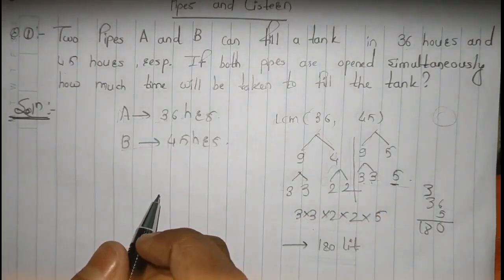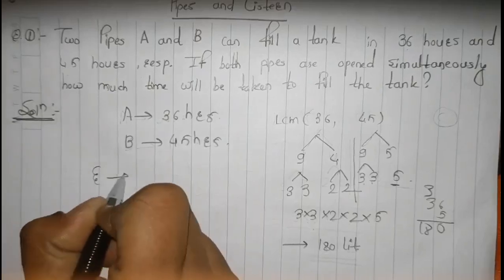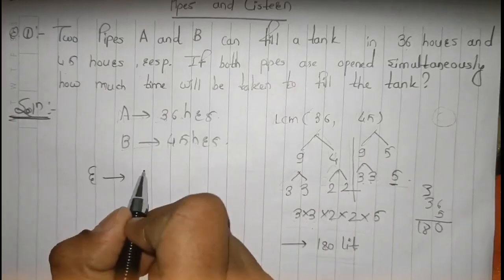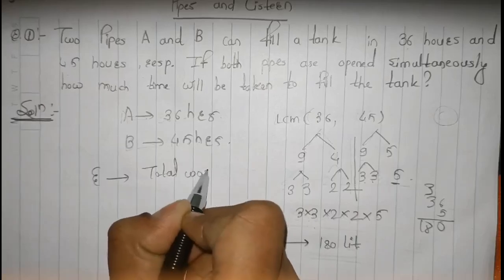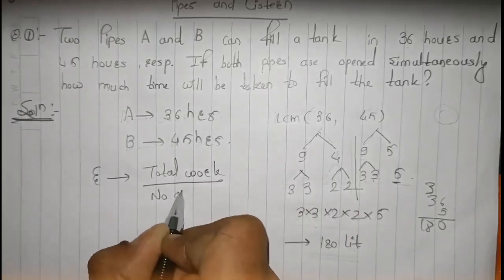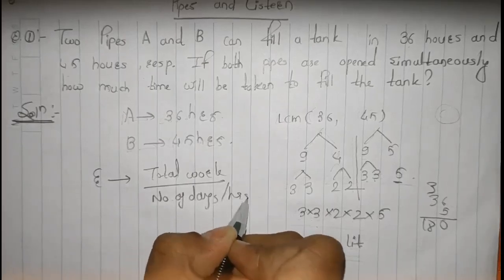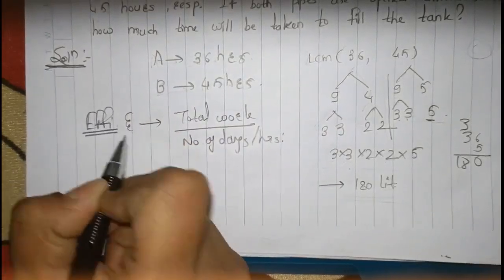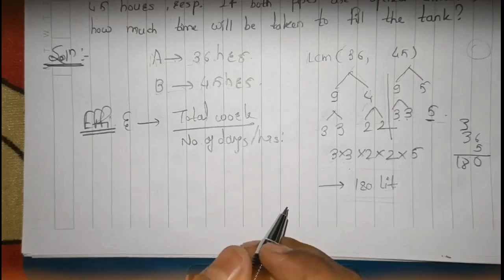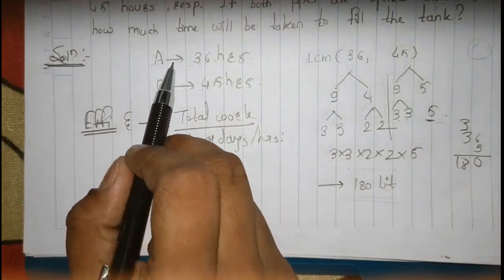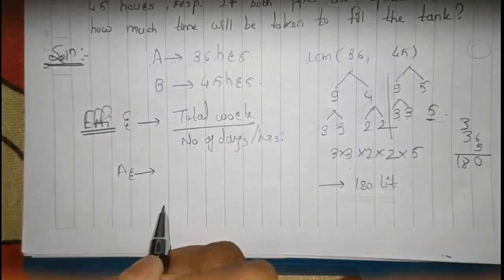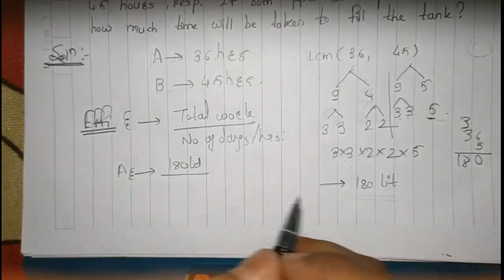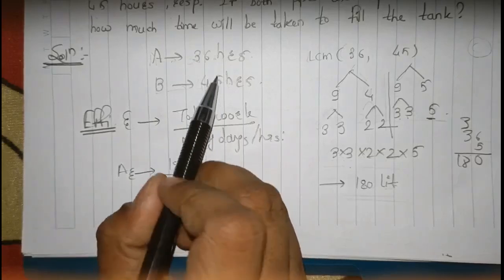Similarly, what is the efficiency formula in Time and Work? It's the same efficiency formula that we will be using here also. So efficiency is equal to total work upon number of days or hours, right? So this is our efficiency. Here also the efficiency formula is the same. So what would be the efficiency of A? Here your total work is actually your total capacity, right? So total capacity, that is 180, upon 36 hours.